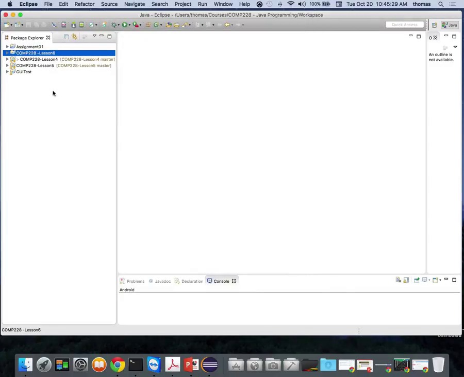Again, just to reiterate for people who don't really get it yet 100% for whatever reason, when we create a new project, it is really a container for all of your files. That's the difference between the way we do things with Microsoft Visual Studio and the way we do things with Java.